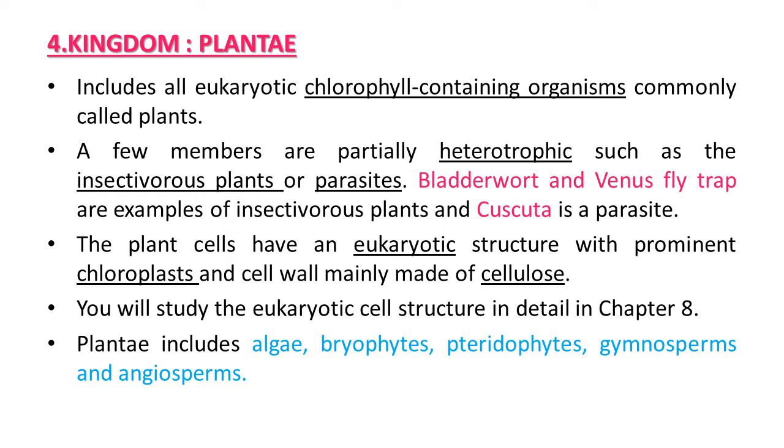The plant cells have a eukaryotic structure with prominent chloroplast and cell wall mainly made of cellulose. We will study in detail about the eukaryotic cell in chapter 8. Plantae includes algae, bryophytes, pteridophytes, gymnosperms and angiosperms.